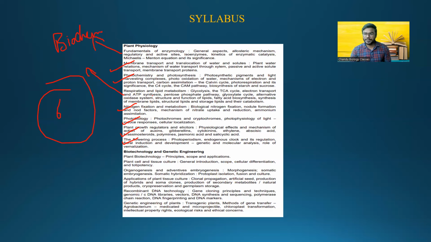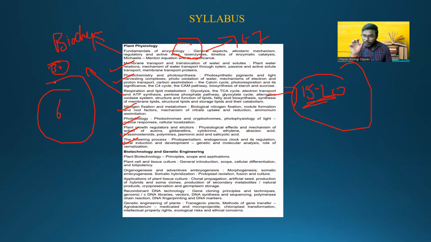You know how big this is? In respiration and lipid metabolism, you have to study glycolysis, Krebs cycle, electron transport chain, pentose phosphate pathway, glyoxylate cycle, and most importantly the structure of all the lipids, lipid catabolism, everything. Only this will take a minimum of 15 to 20 classes. And enzymology will take another 6 to 7 classes. So remember my statements correctly, friends. This plant physiology will take more than 30 hours of classes. Then try to imagine how deeply you have to study, right?